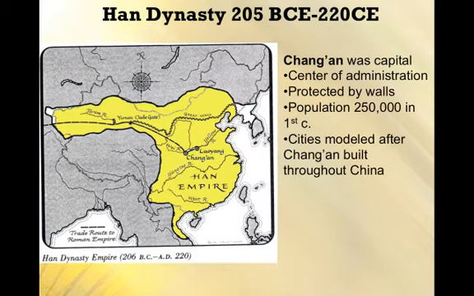Chang'an is one of the largest cities in the world at that time in the 1st century. It's right around here. The Han Dynasty, the must-know dates that encompass the beginning and the end, are 205 BCE, with the fall of the Qin Dynasty, to 220 CE, so about 400 years, 425 years. It was around on planet Earth, and it was extremely important in Chinese civilization.